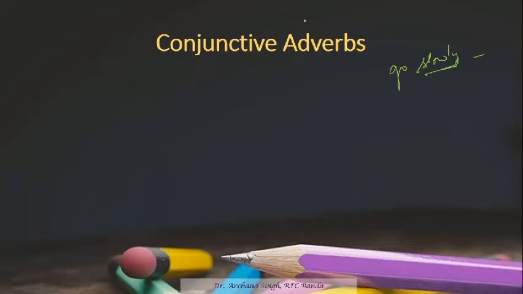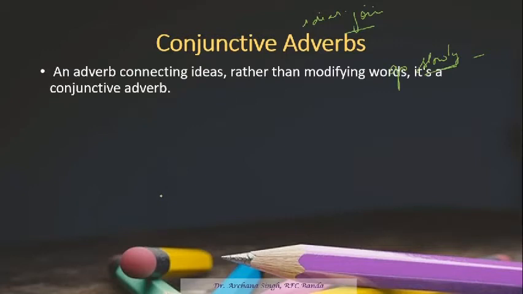But sometimes the adverb is used to join ideas, and to give variety in writing, to show the smooth transition from one idea to another idea, we use conjunctive adverbs. So basically, an adverb connecting ideas instead of modifying words.